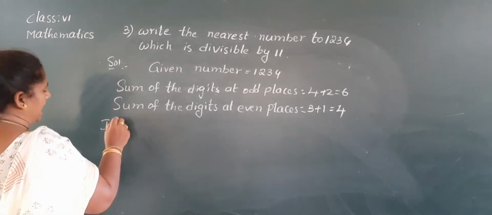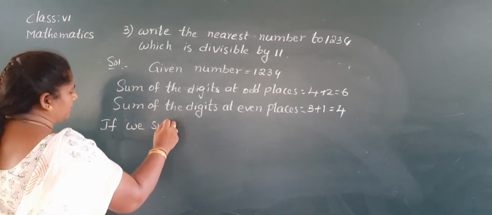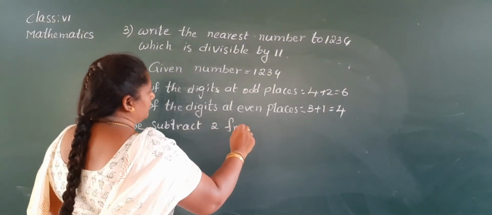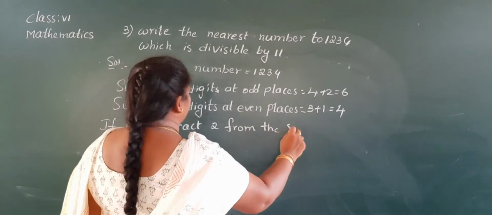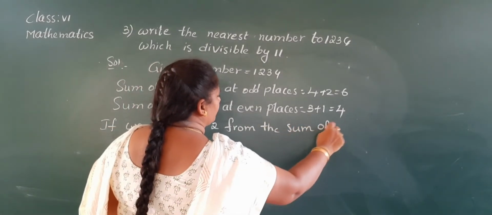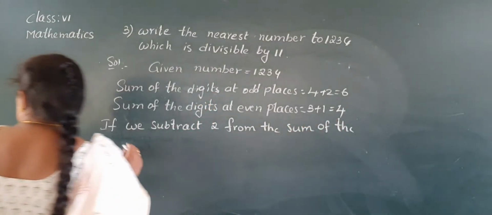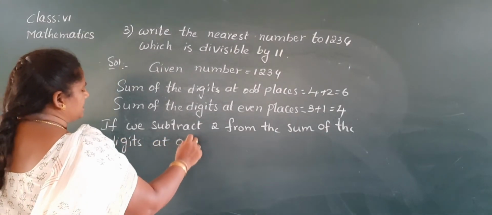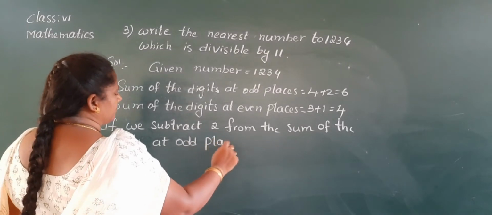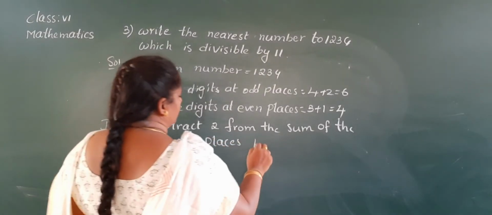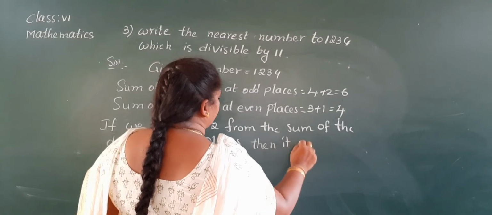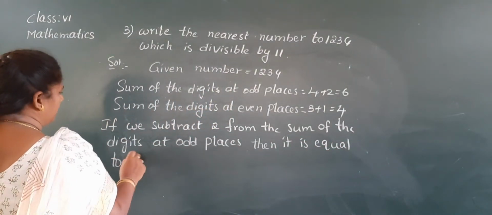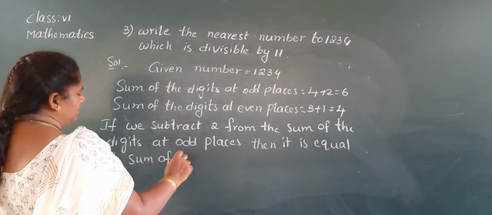So if we subtract 2 from the sum of the digits at odd places, then it is equal to the sum of the digits at even places.